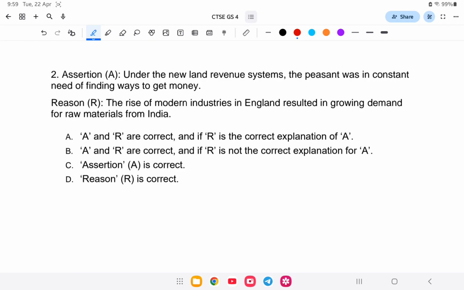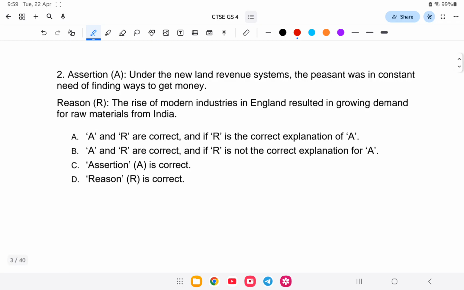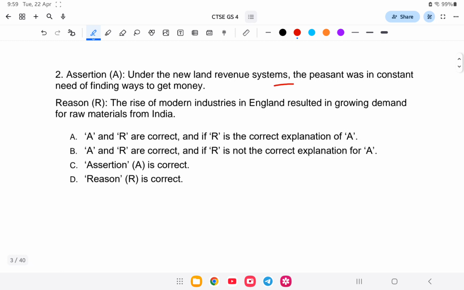Question number 2, assertion and reasoning. Assertion: Under the new land revenue system, the peasant was in constant need of finding ways to get money. Reasoning: The rise of modern industries in England resulted in growing demand for raw materials in India. So is it A, B, C, or D?